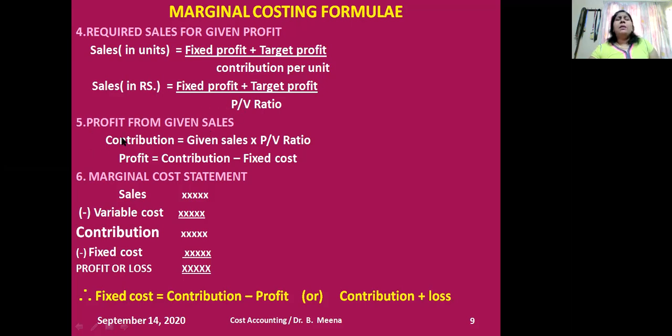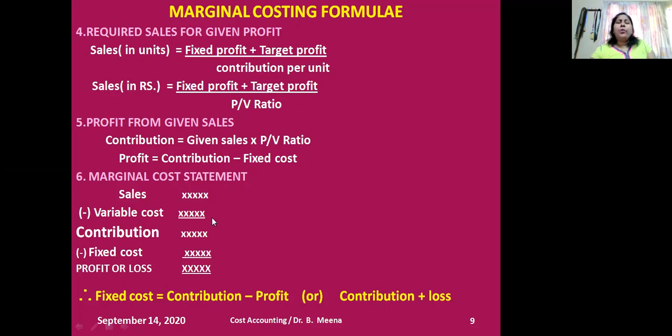Sometimes you may have questions in the big, part C questions, on profit from given levels. To calculate the profit from given levels, you first calculate the contribution by applying the formula sales into PV ratio. Then once I calculate the contribution, I can apply profit is equal to contribution minus fixed cost. This is the formula I can apply to calculate the profit from the given sales.